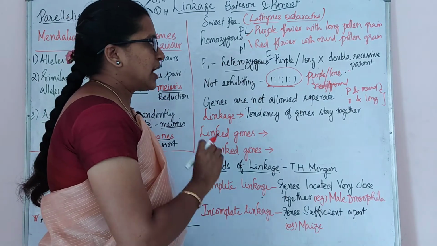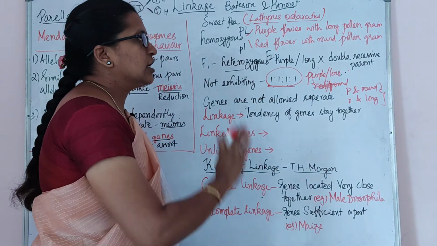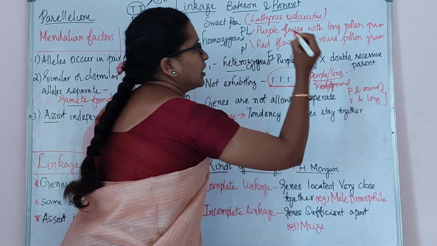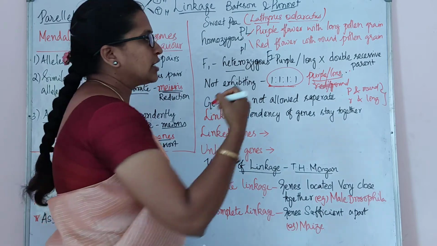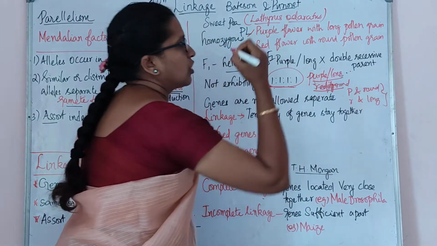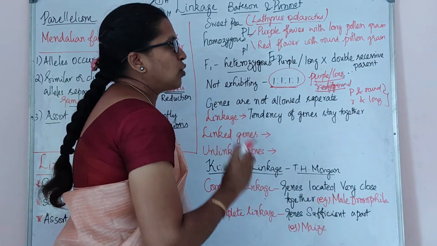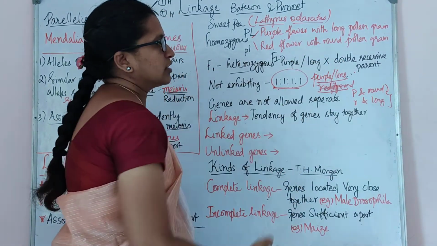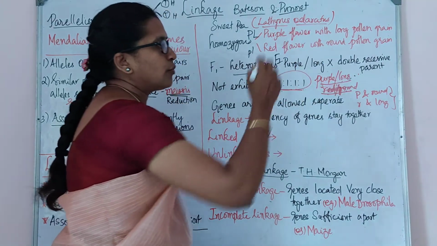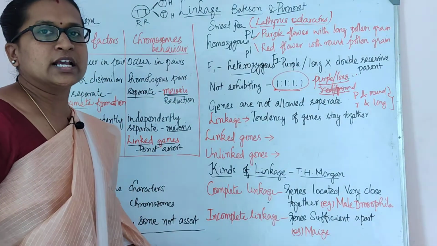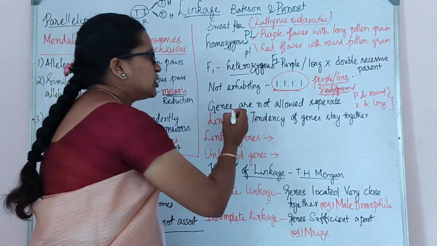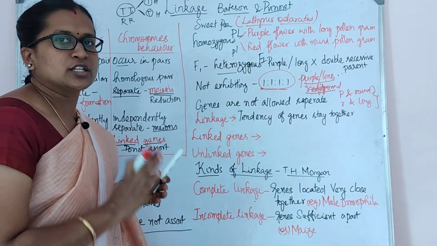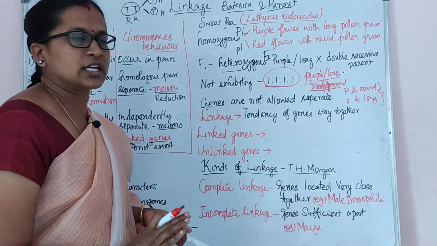But in the F2 generation, surprisingly, they found only purple flower with long pollen grain, or red flower with round pollen grain. They don't have a recombination of purple and round pollen grain, or red flower with long pollen grain. From this, they found that the genes are not assorting separately. That is, independent assortment has not taken place here.